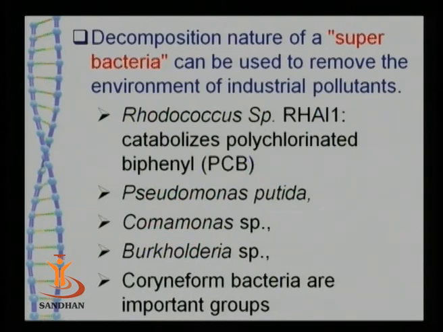So here, by making a recombinant cell, you can generate a superbacterium that can be utilized to reduce environmental pollution and degrade many recalcitrant compounds. Some of the examples are Rhodococcus species, which is used to degrade PCBs, that is polychlorinated biphenyls, and Pseudomonas putida, well known for the degradation of many hydrocarbon and recalcitrant compounds. Others are also there.